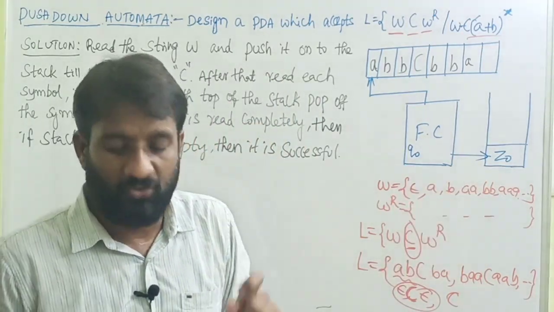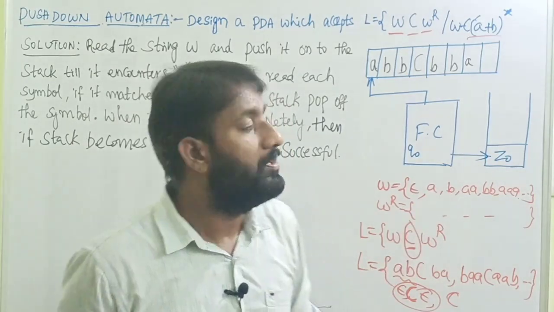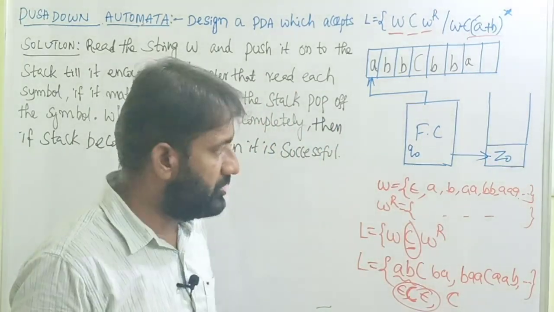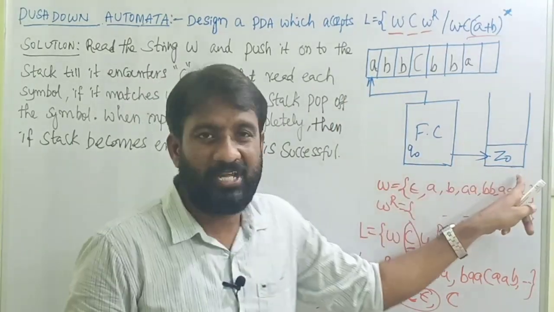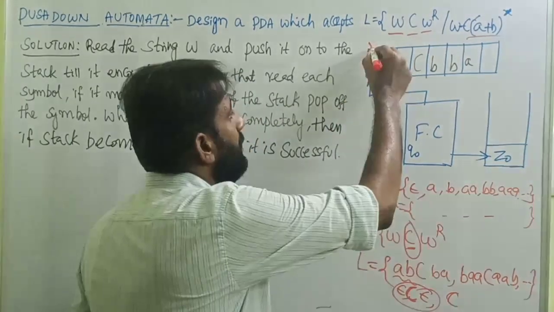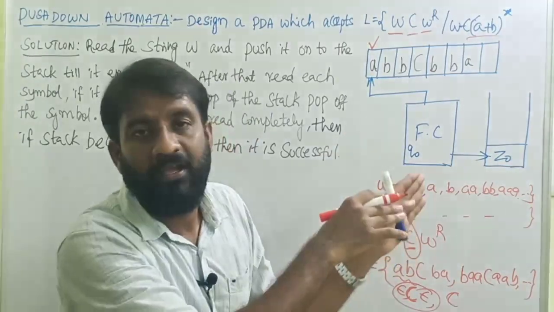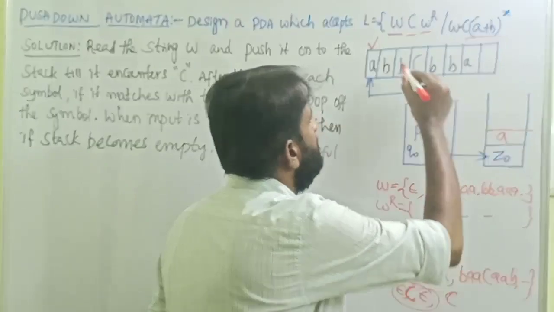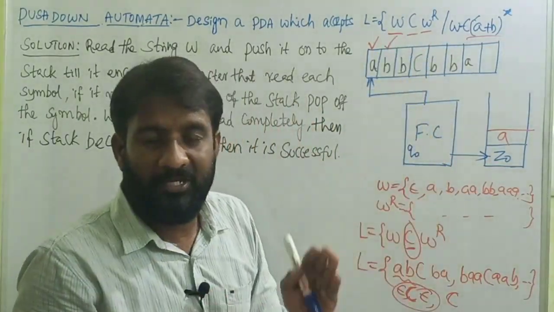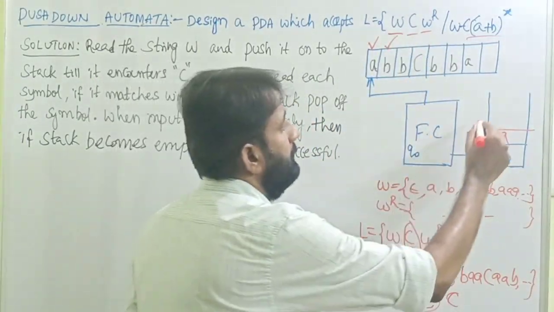Okay, so let me explain this design by taking this string. So the string starts with A, initial state is Q0, top of the stack is Z0. So read A, add onto the stack. Then the next input symbol is B, read B, push onto the stack.